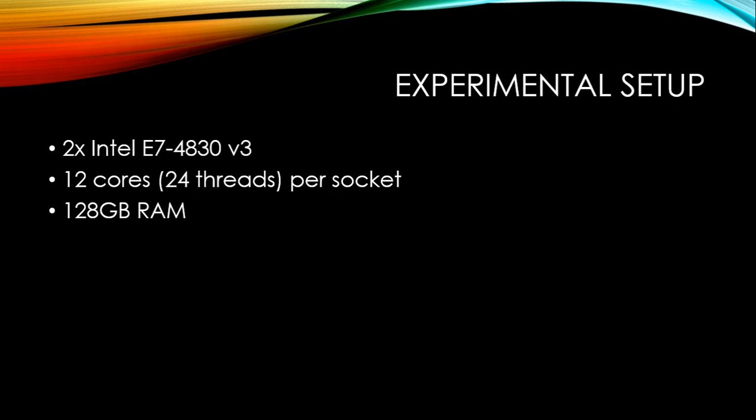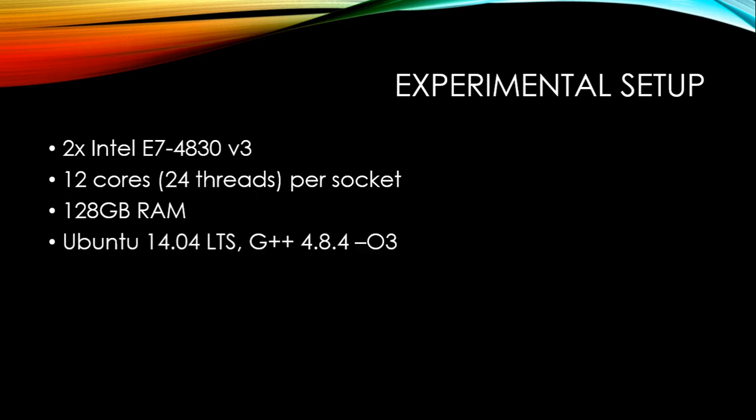So let's look at some experiments. Here's our experimental setup. We have a system with 2 sockets, each of which contains an Intel i7 4830V3. Each of these has 12 cores and 24 threads, so 48 threads in total. It's 128 gigs of RAM. It's running a recent version of Ubuntu.